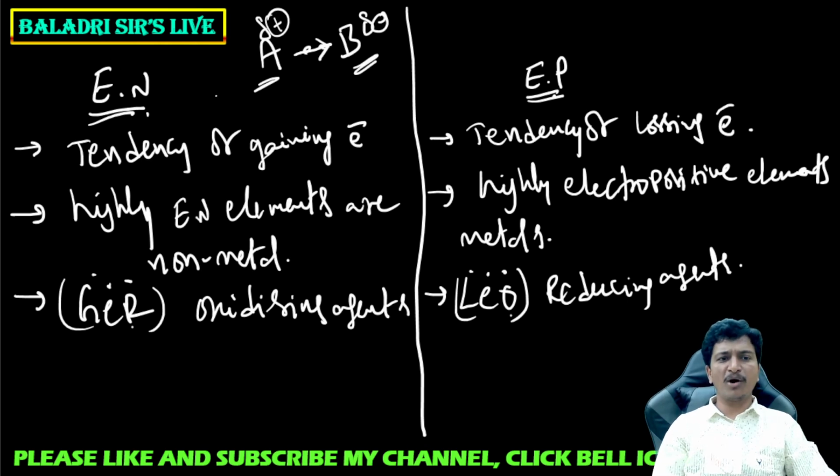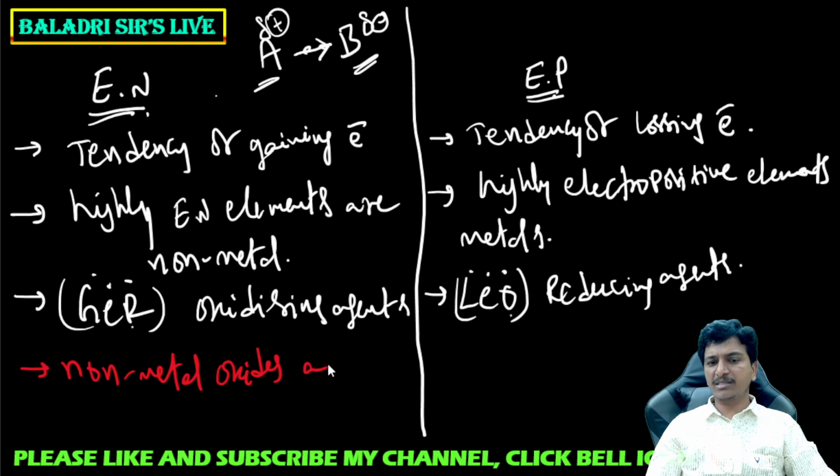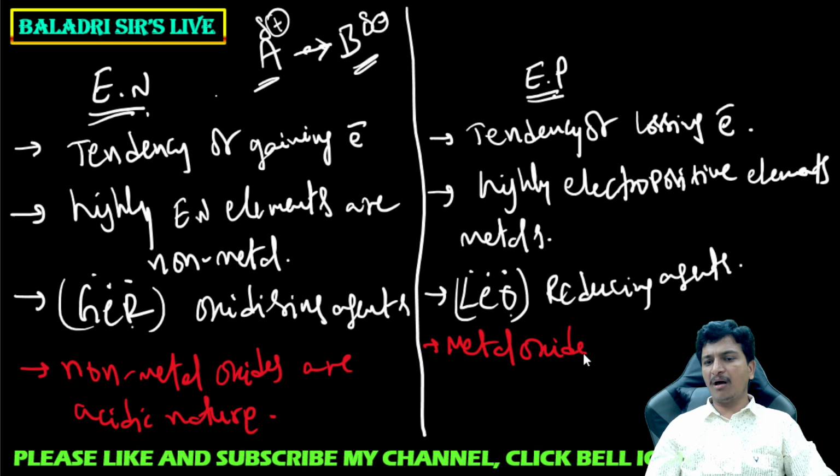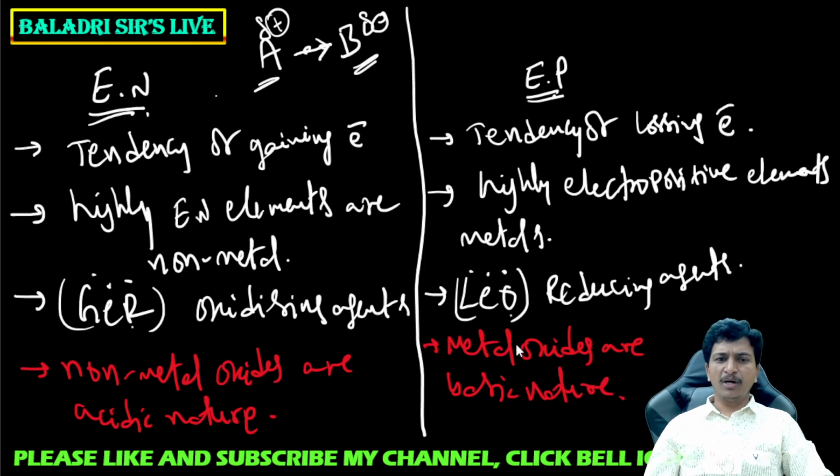Here is one more point you have to remember: non-metal oxides are acidic in nature. So with increasing electronegativity, acidic nature also increases. And metal oxides are basic in nature. So with increasing electropositivity, basic nature increases. Listen very carefully, everyone. So come to the next slide.